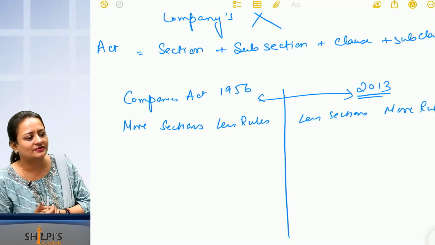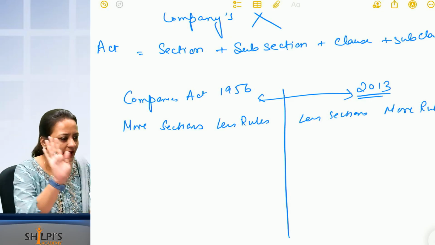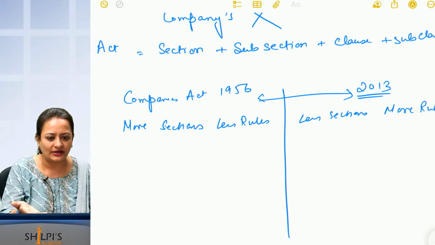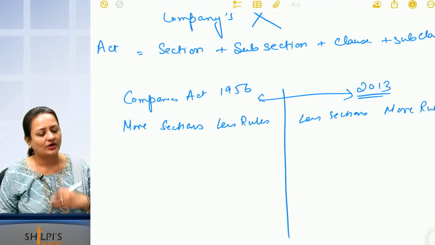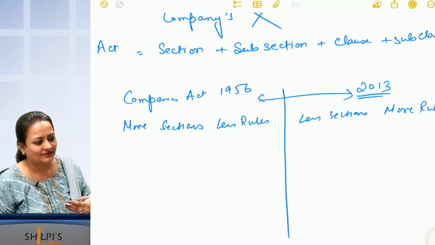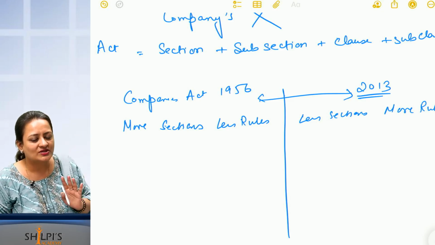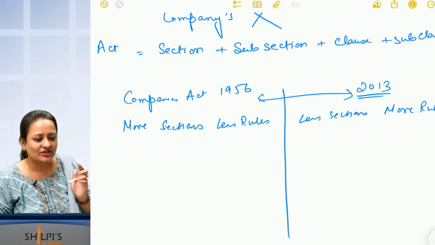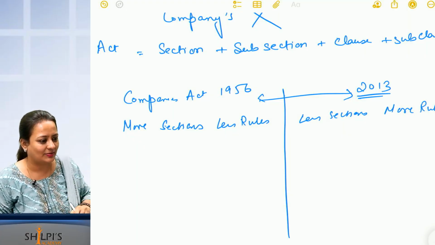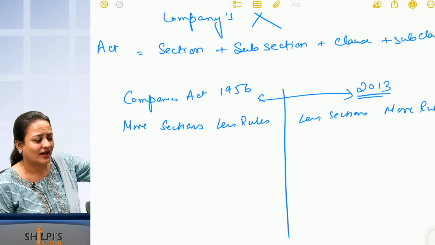What is the official gazette? It is like a newspaper, where the government tells the public that this is now law. So they notify it in the official gazette. It is a big process to amend the Act: Lok Sabha, Rajya Sabha, President's signature, official gazette. But rules, regulations and notifications, MCA can change anytime it wants. So there are fewer sections, and everywhere in the sections you will notice "as may be prescribed", because the prescribed part is mentioned in rules or notifications and it is easy to change.